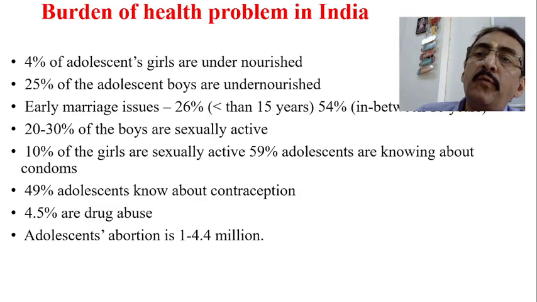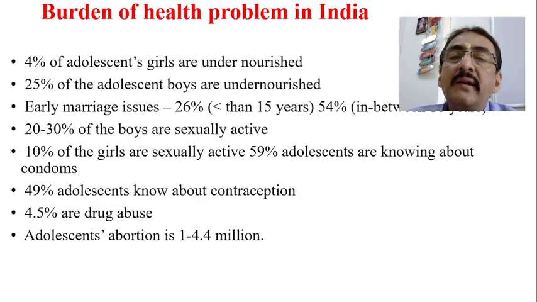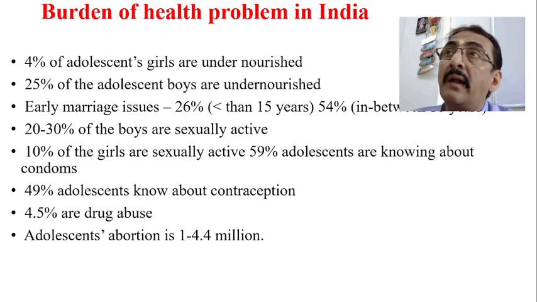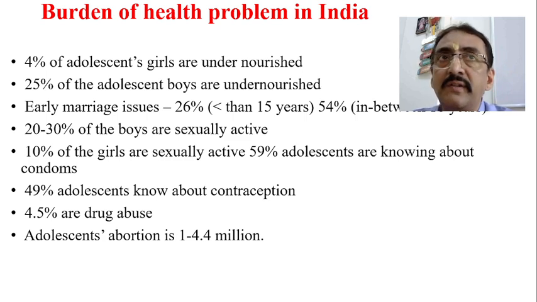Now, 4% of adolescent girls are undernourished. One more important factor: adolescent girls don't know how to take food, which type of food they have to take, and they don't even know the importance of food in this particular stage of secondary sexual development. 4% of adolescent girls in India are undernourished. Anemia most commonly. 25% of adolescent boys are undernourished as well.